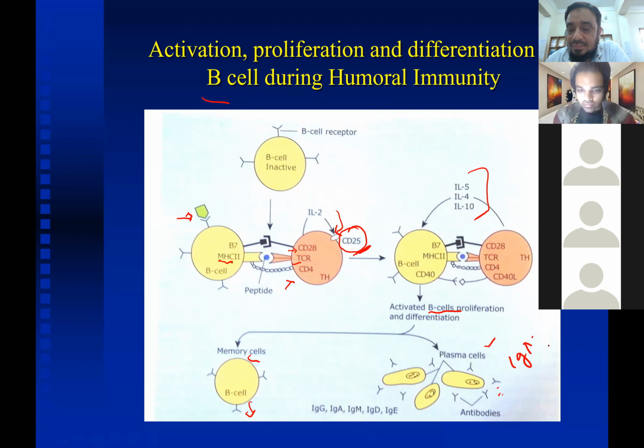IgM. Antibody. Which antibody is formed first? IgM. Okay. And because of the attachment of this CD40 to CD40 ligand, there is induction of the protein kinase. Okay. And this protein kinase then causes the switch of the production from IgM to the other antibodies like IgG, IgE, and IgD. Okay, but the first antibody which is formed is IgM.